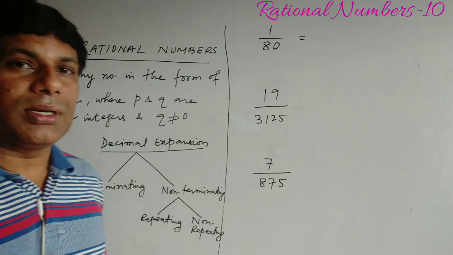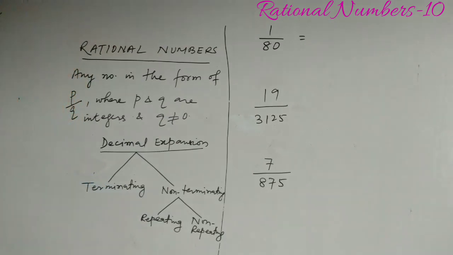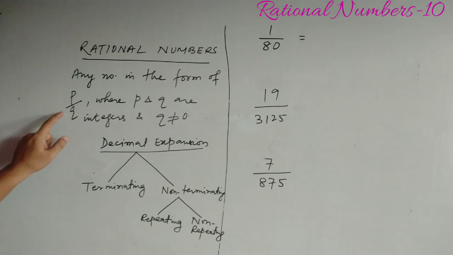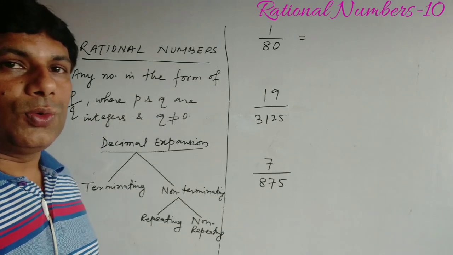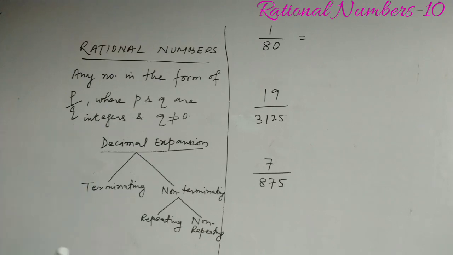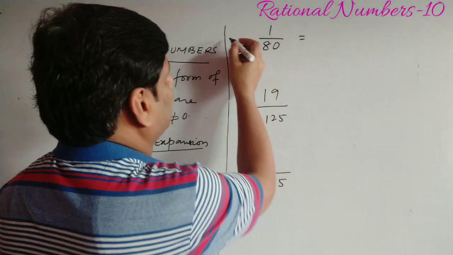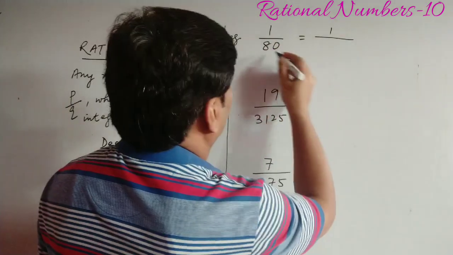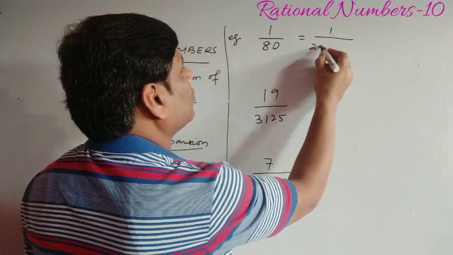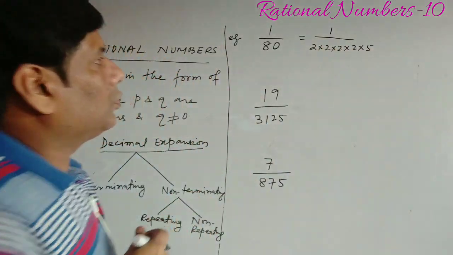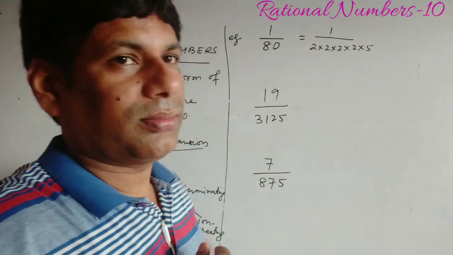Any rational number can be terminating only if q is in the form of 2 to the power m into 5 to the power n. Let us see with examples. This number, it can be written as 2 into 2 into 2 into 2 into 5. 2 to the 4, 2 to 8 to the 16, 5 to 80.